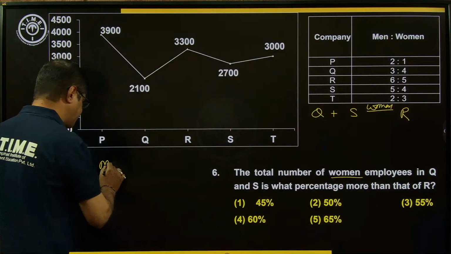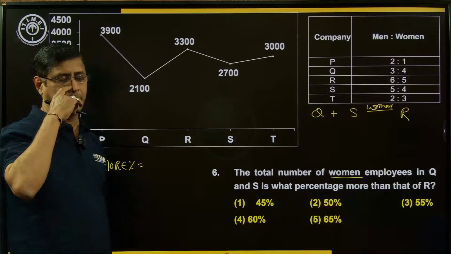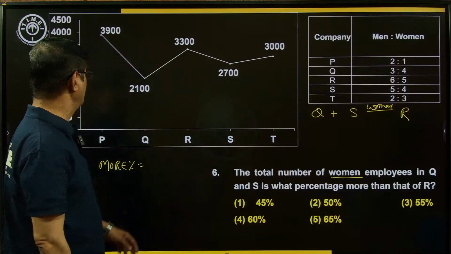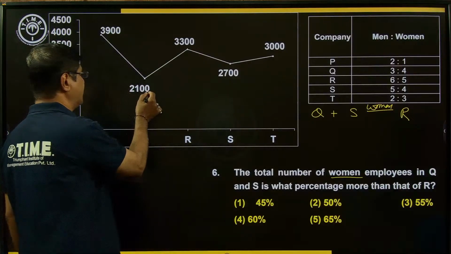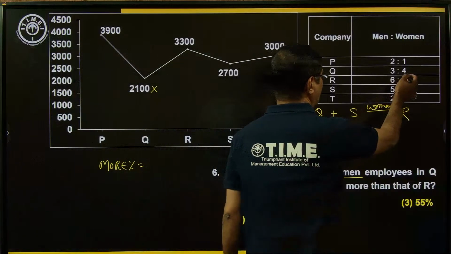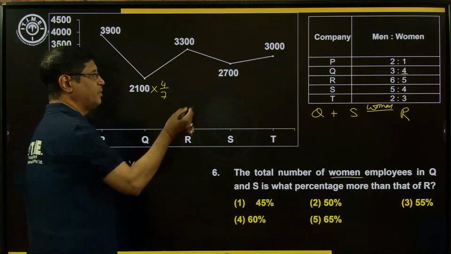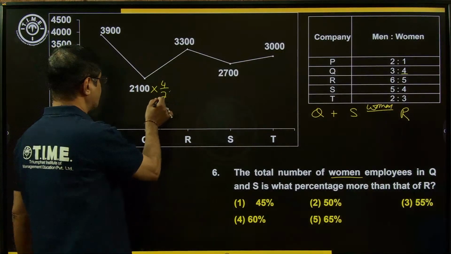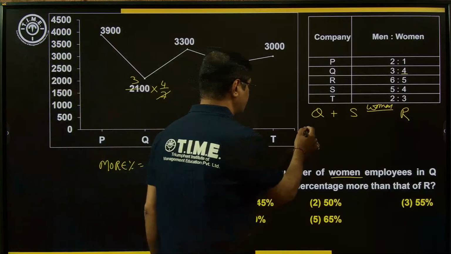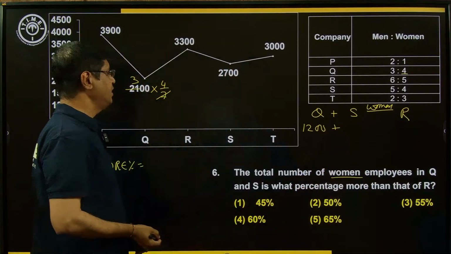What do you mean by more percent? More percent means the difference by the smaller value into 100. Now, just find out the women in Q. Q total employees is 2100. How many are women here? Women is equal to 4 parts, so 4 by 7, where 7 means the sum of the ratios. 7 goes 3 times into 2100. The value here is 1200, that is the woman employees in company Q.